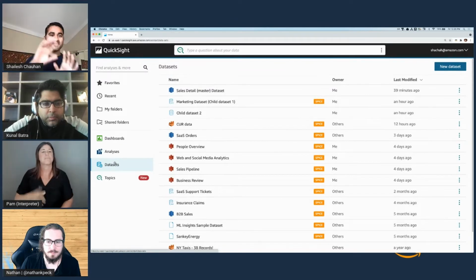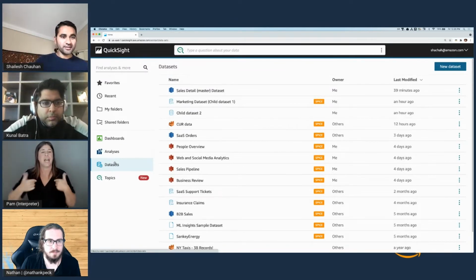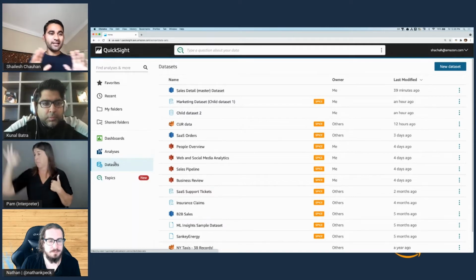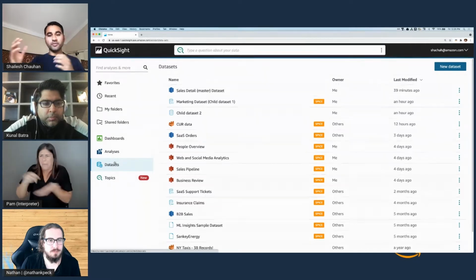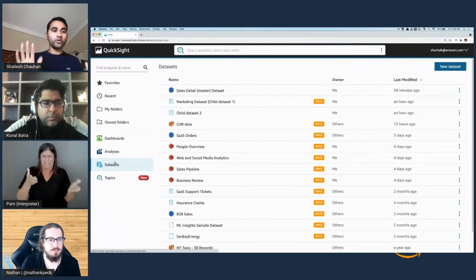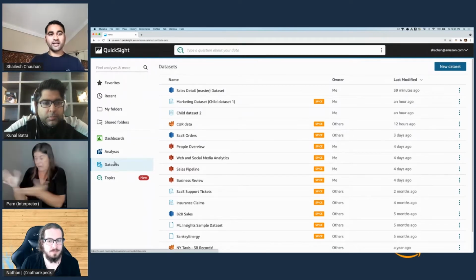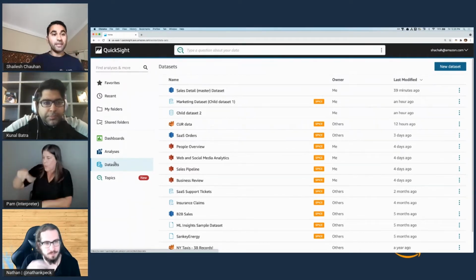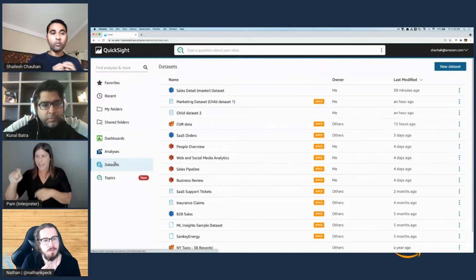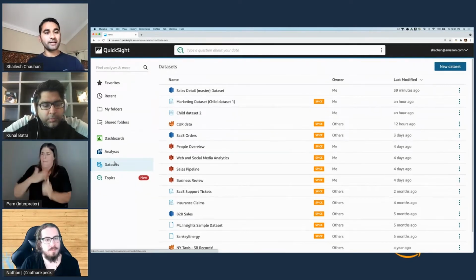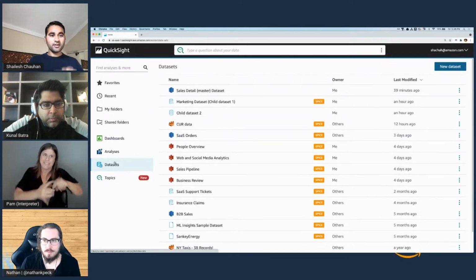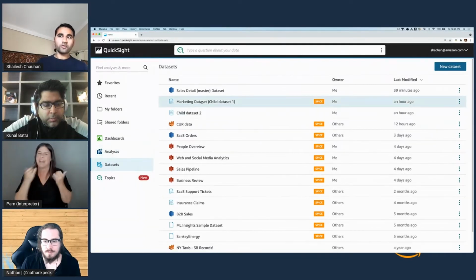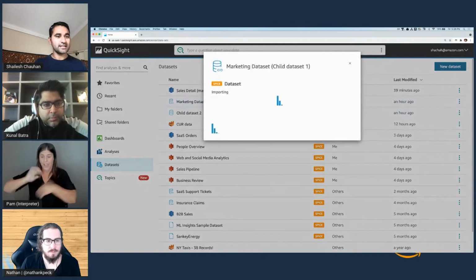Fast forward, take two. I am a marketer and I don't know anything to do with the data set. I'm not really aware of joining the data or this table that is coming from Redshift. I don't want to deal with Redshift, right? I just want to work in QuickSight, and I have campaign data that I recently announced, and I want to understand how my sales are getting impacted with that campaign data, right? Now, previously, I would have to rely on a technical user. Not anymore. In QuickSight, I would create a marketing data set for myself.